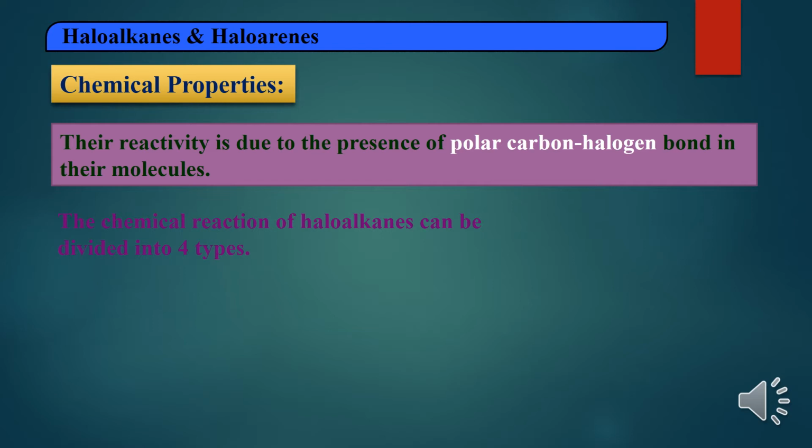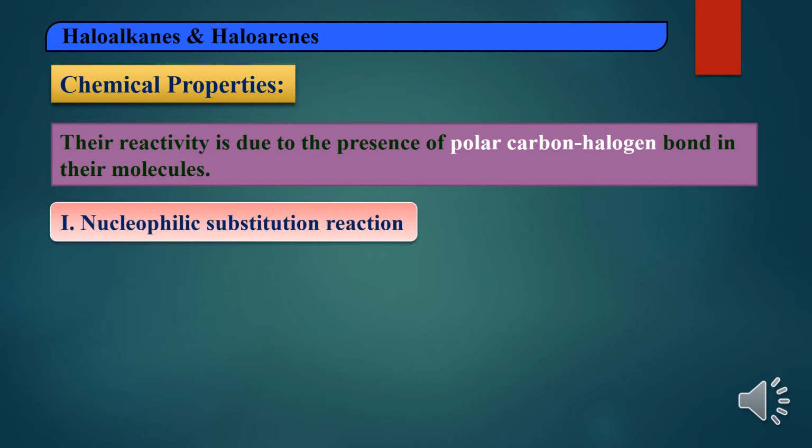Carbon gets a partial positive charge and halogen gets a partial negative charge. Due to the presence of these partial charges, haloalkanes are more reactive. That's why the chemical reactions of haloalkanes can be divided into four types. These haloalkanes undergo four types of reactions.